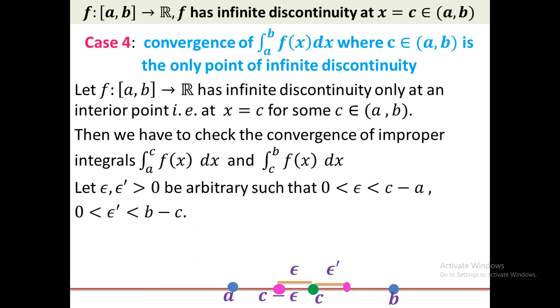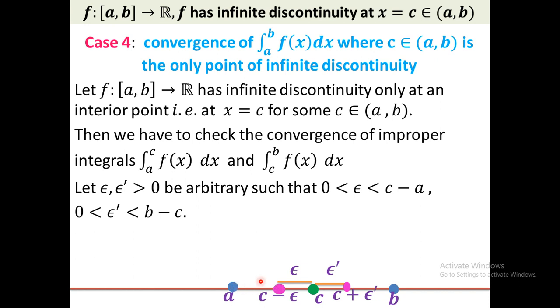And on the right-hand side we consider a point, this is c plus epsilon dash. You see that the function is integrable on a to c minus epsilon because the function has only one point of infinite discontinuity, the c. If we consider the domain a to c, then c is the only point of infinite discontinuity, therefore the function is bounded on a to c minus epsilon. Since it is bounded, it may be continuous or not continuous.